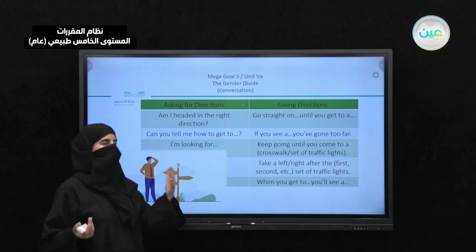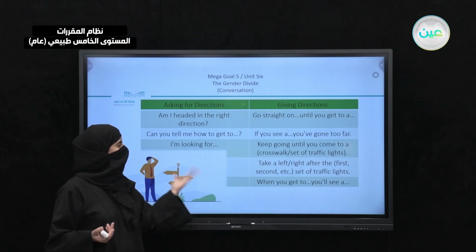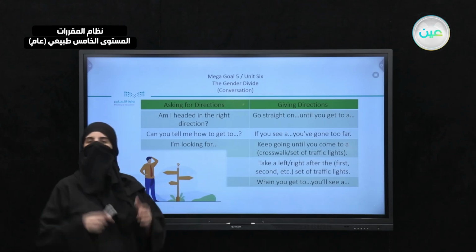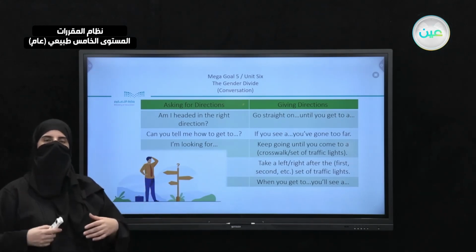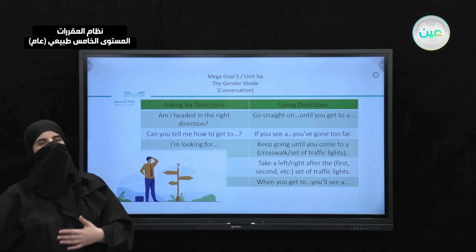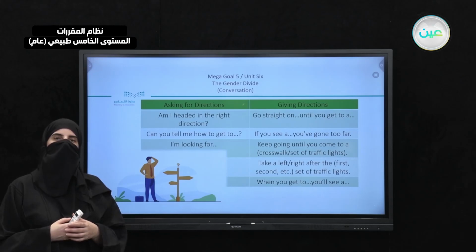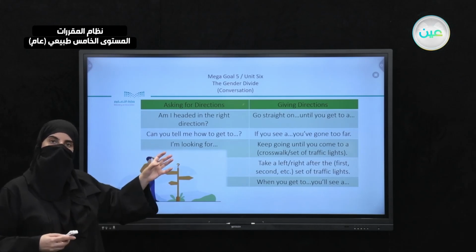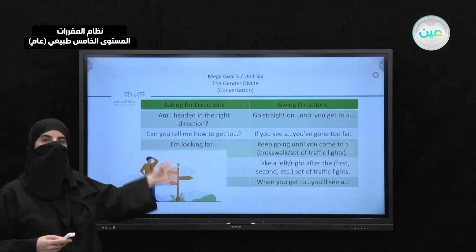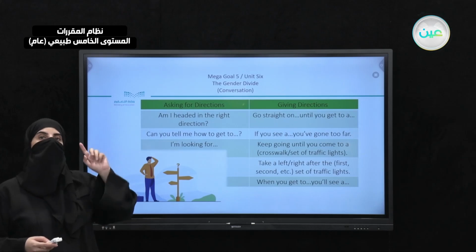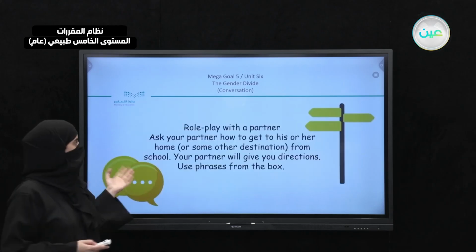Take left, take right. And also, when you get to the supermarket, for example, or the end of the street, you will see a supermarket or a salon or whatever. So these are the phrases that you are going to use in your role play, which you are asked to do.